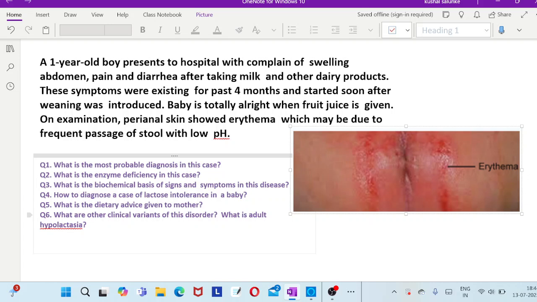Thereafter, lactose containing food should be reduced but not completely eliminated. Breast milk has a high content of lactose, approximately 7.5 gram per 100 ml, but it should be continued, because breastfeeding has other benefits also. If you stop the breastfeeding, the child may land up in malnutrition. So you can give products which have a low amount of lactose, like skimmed milk, in which it is only 4.8 grams per 100 gram.